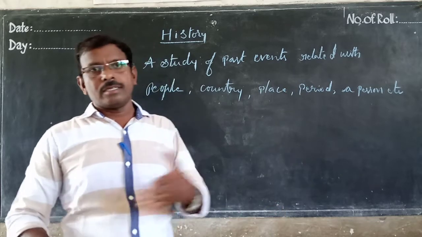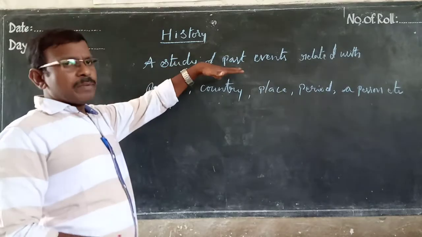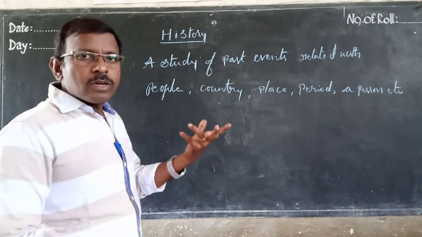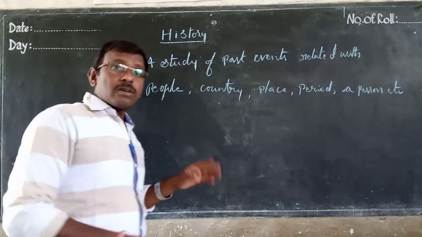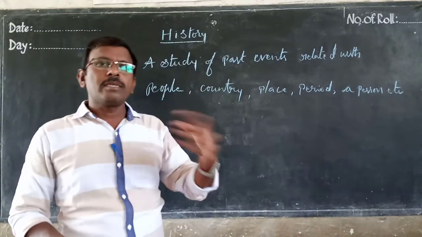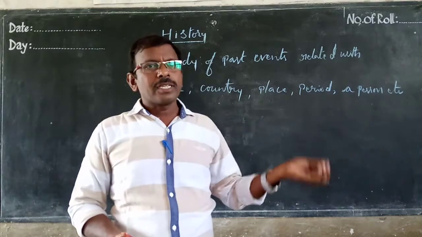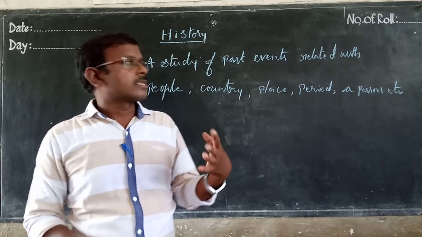In this history part, we can easily understand that these are past events that are already done. Further past events we will learn and discuss, that is history.